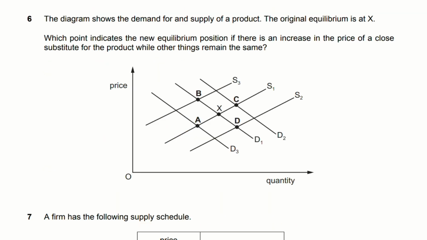Question number 6. The diagram shows the demand and supply of a product. The original equilibrium is at X. Which point indicates the new equilibrium position if there is an increase in the price of a close substitute for the product while other things remain the same? Let's say there was an increase in price of coffee, then people will opt for tea, which is the close substitute to coffee. Hence, the demand for tea will increase. In this case, the demand for good X will increase. So the answer will be C.